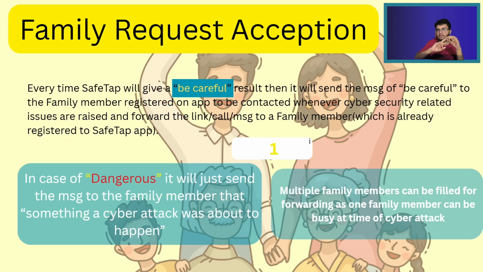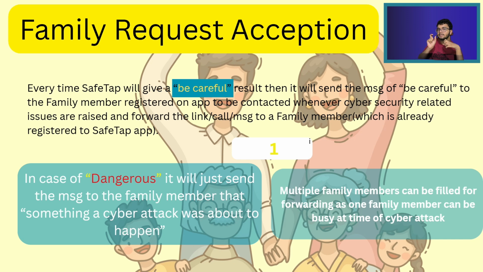But if it is yellow or red, then the link, call, message or email will be forwarded to a family member who is already registered on the Safe Tap application, so that whenever there is a cyber security threat, that person is contacted. Now that person will deal with the link, call or message.